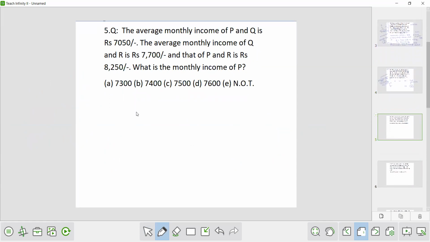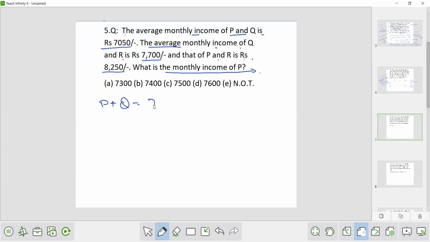Now the next question. The average monthly income of P and Q is 7050, means 7050 rupees. The average monthly income of Q and R is 7700 rupees. And that of P and R is 8250 rupees. What is the monthly income of P? So we have to calculate the monthly income of P. Okay. So what is the total income of P and Q?